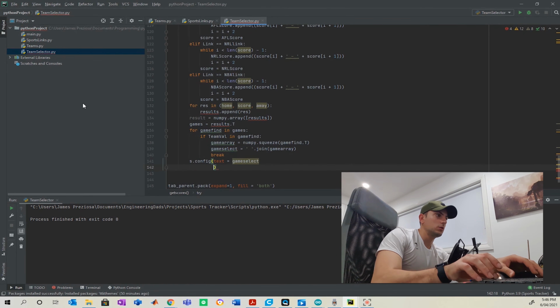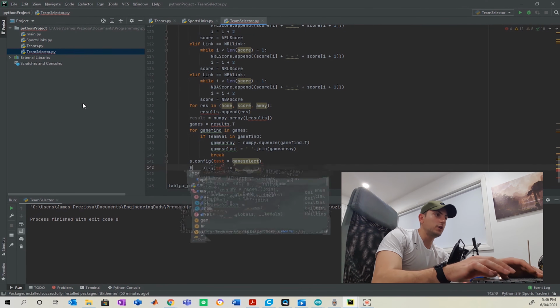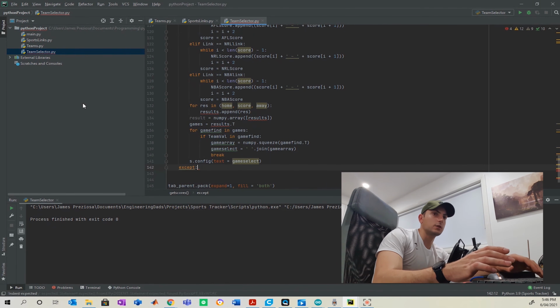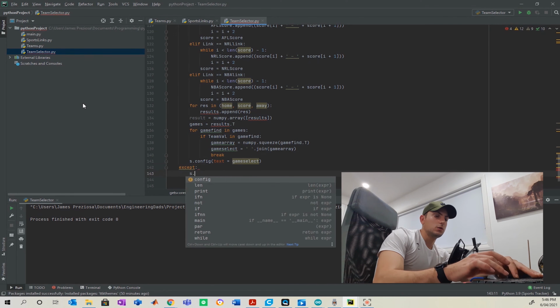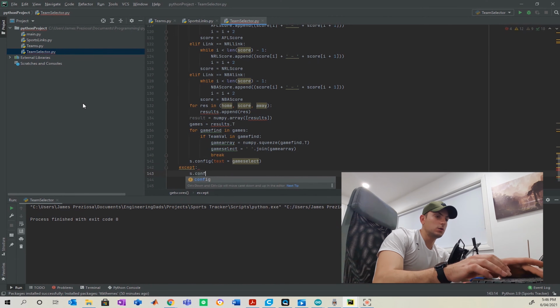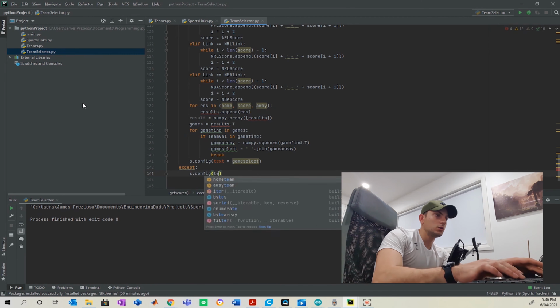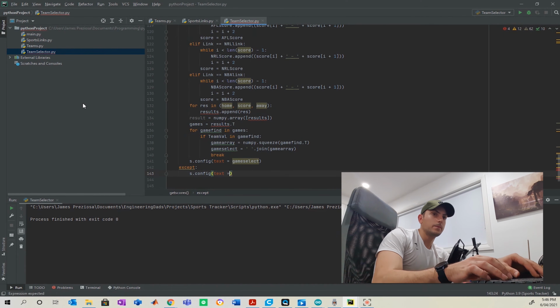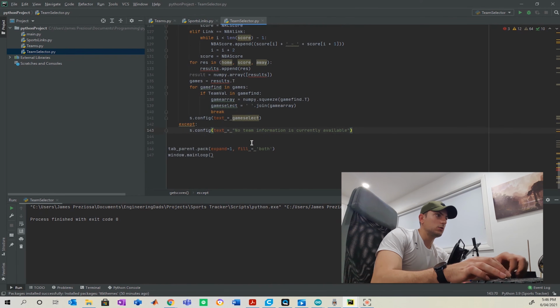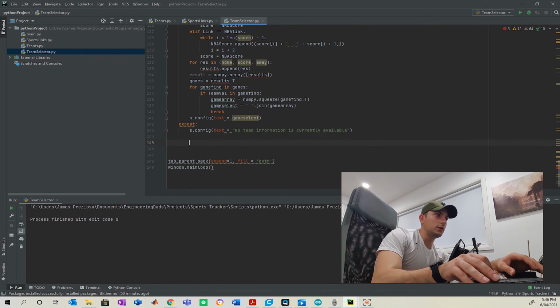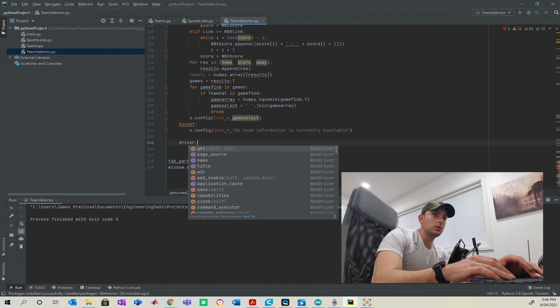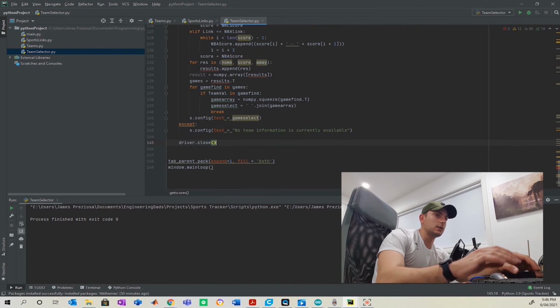Now, we can finally go back to the except part of that try function, and it's going to be called no team information is currently available. And we can finally get out of that driver, and the parsing has done the hard yards.